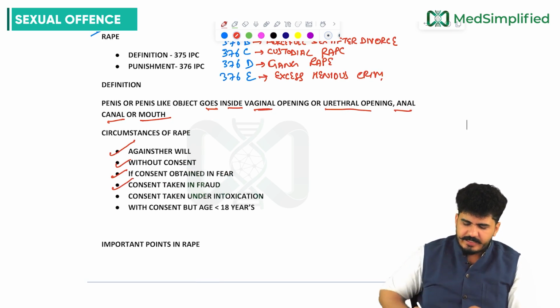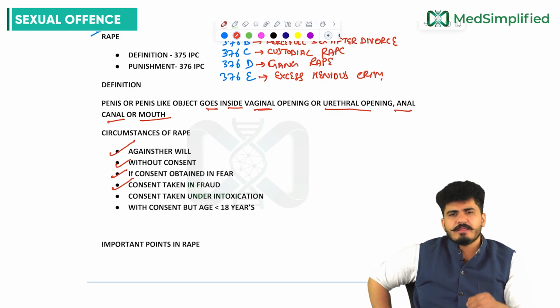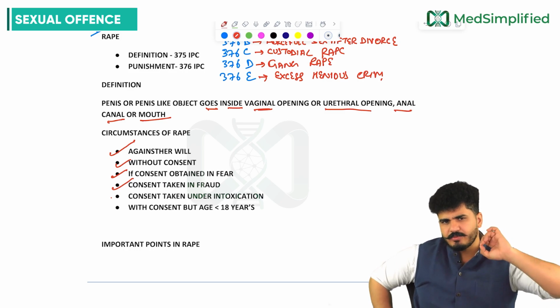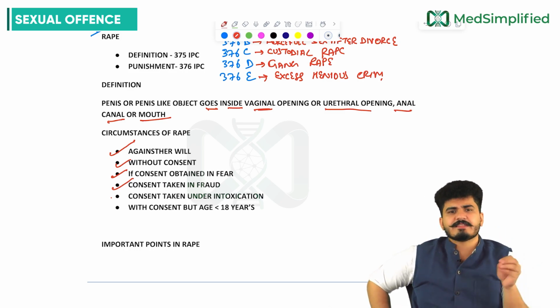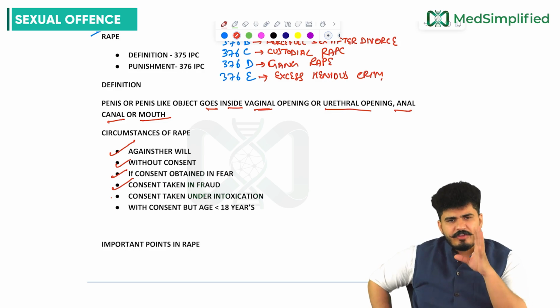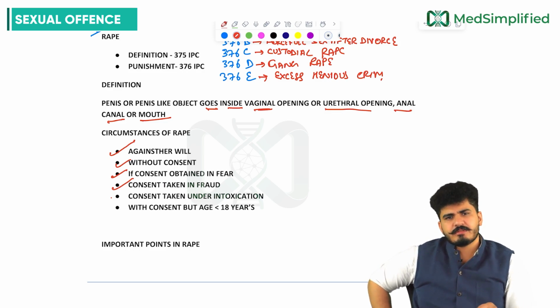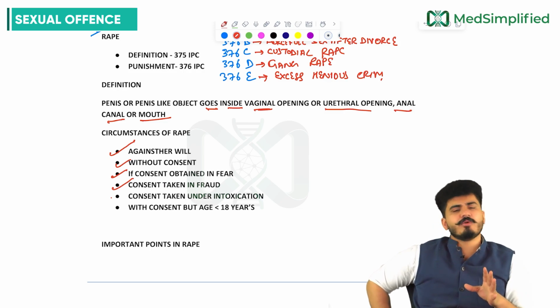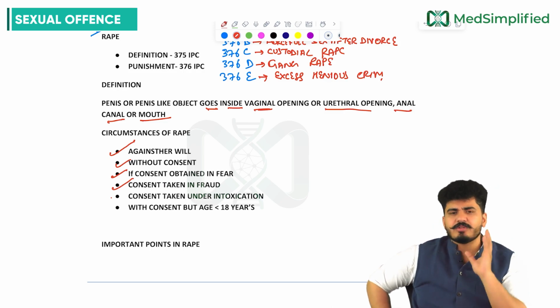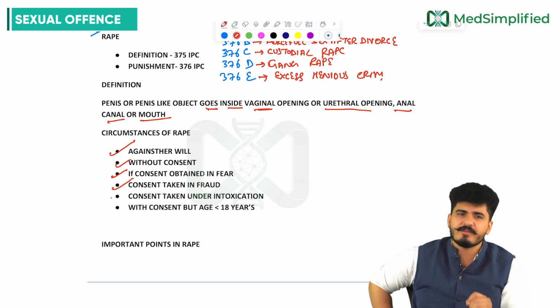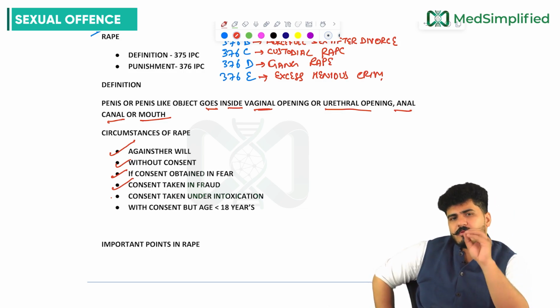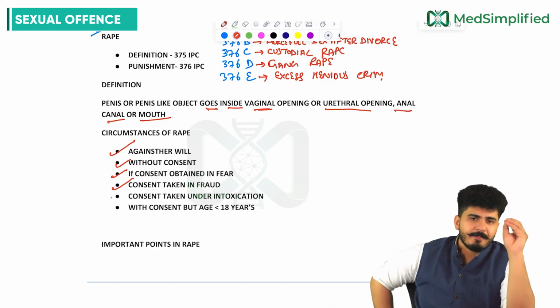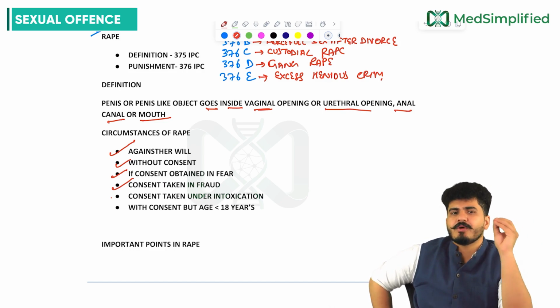Now, consent taken in fraud. That means you narrated some other story and got something signed, and the female was unaware about this. That is also considered rape. Or you offer something to the female, then you have sexual intercourse and then you deny it, that is also considered rape. It is a fraud, my dear friends. Like you promise a female marriage, you don't marry her, and you have sexual intercourse, that is also considered fraud, rape.